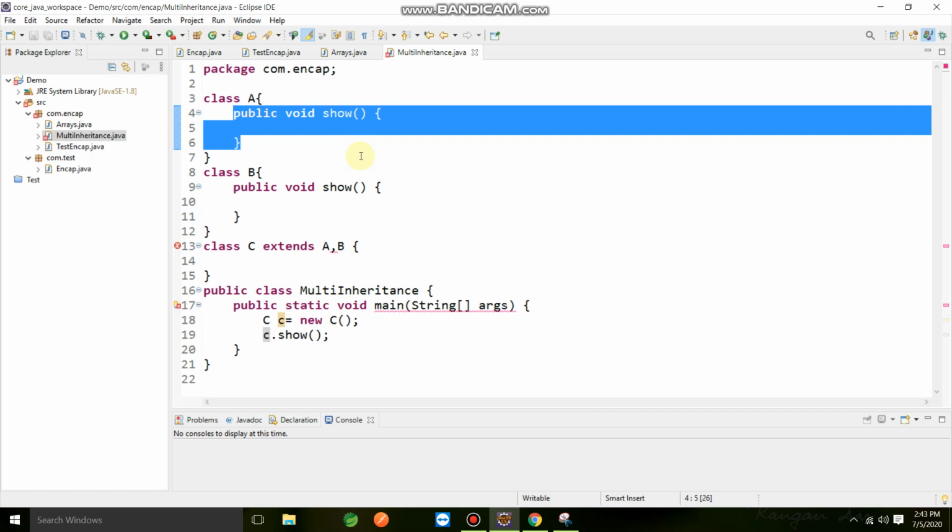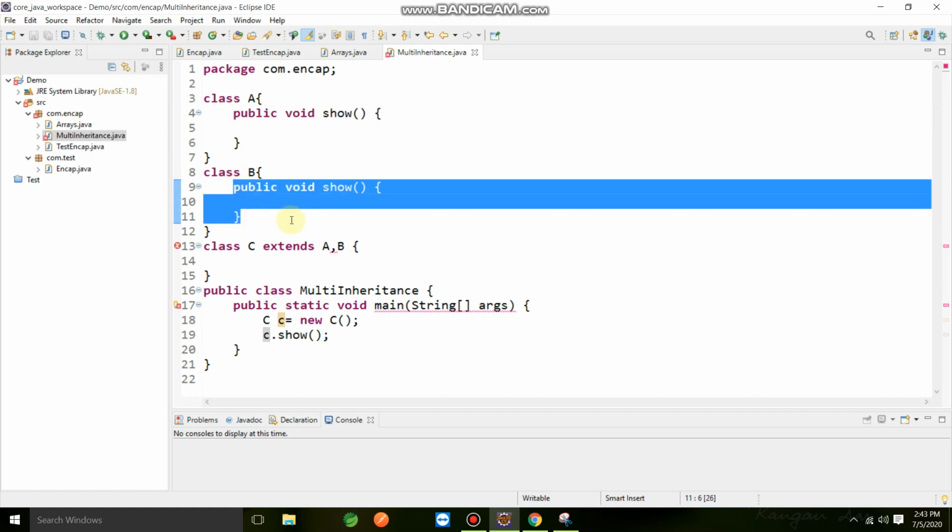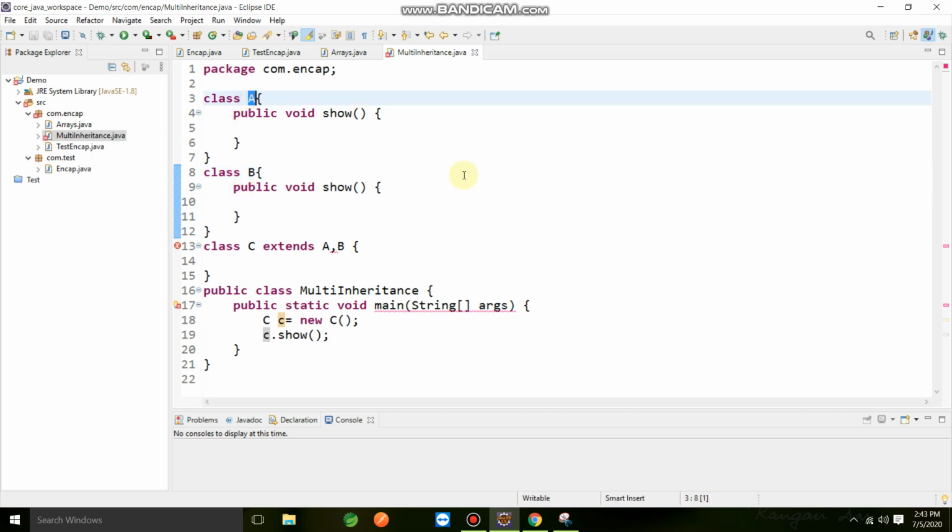At runtime, the JVM will not be able to identify which particular method to run, because both are parent classes. That's why they removed this functionality.